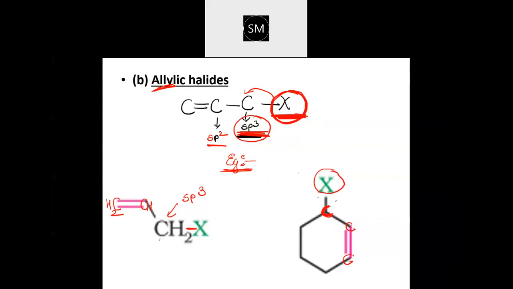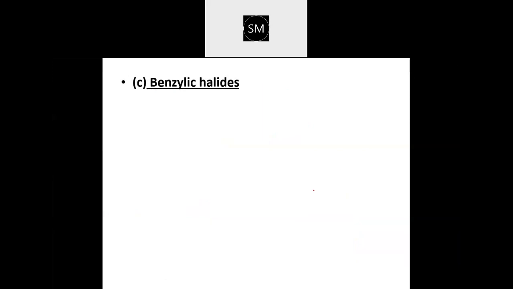Because only one double bond is there, their properties will be similar to aliphatic compounds. Okay. Next one we are having is benzylic. Okay, next category, next classification.